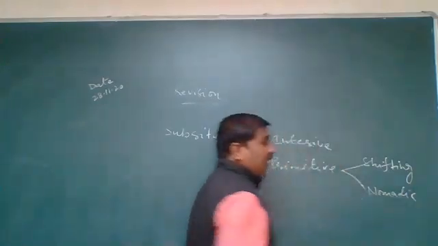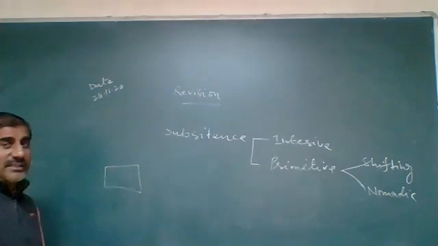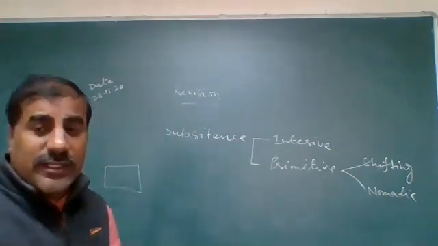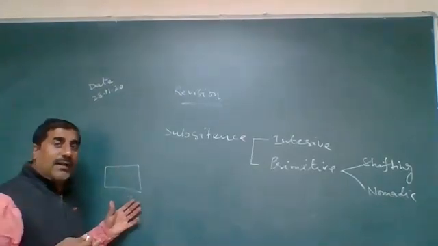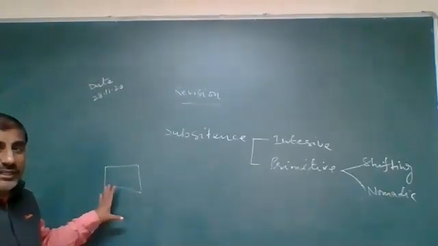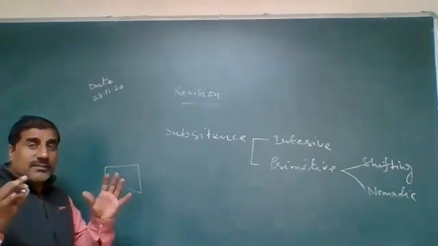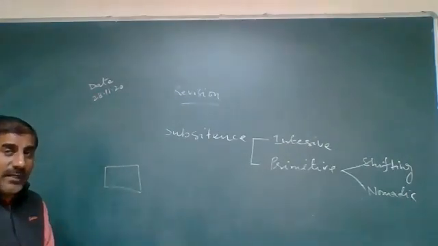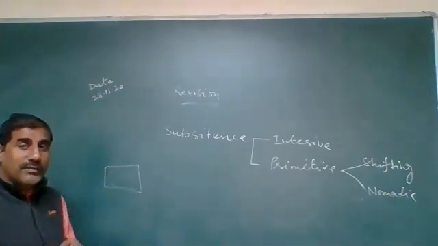Shifting cultivation, according to its name, is cultivation where land is easily available and fewer people live in the area, like mountain and forest areas, such as the eastern side of our country: Assam, Meghalaya, Manipur, Mizoram, Tripura, Nagaland.